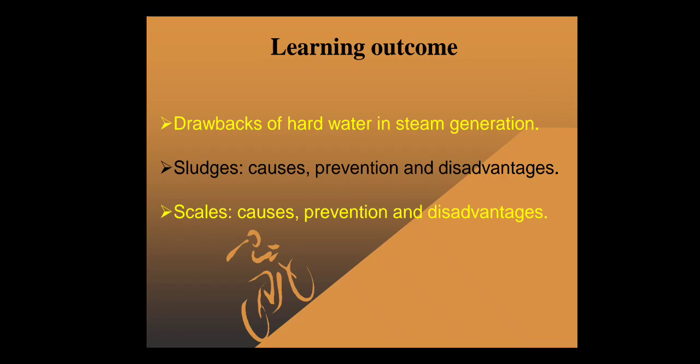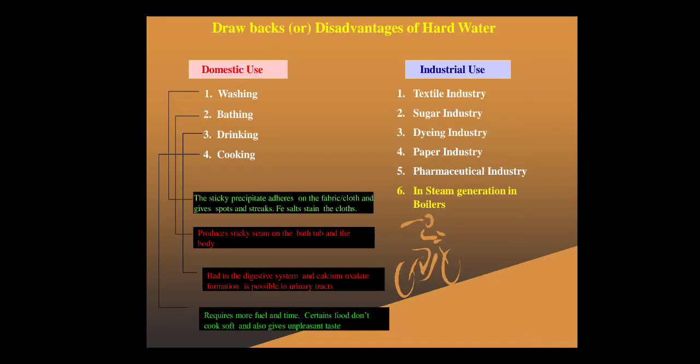In this video, we will learn the first ill effect, called sludge and scales, and you will have to learn these in terms of their causes, prevention and disadvantages. Hard water is used for different purposes, like domestic purposes as well as industrial purposes.